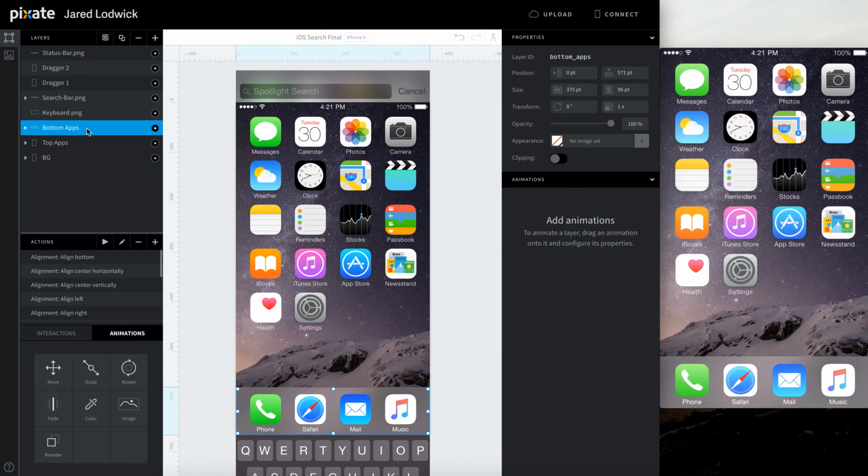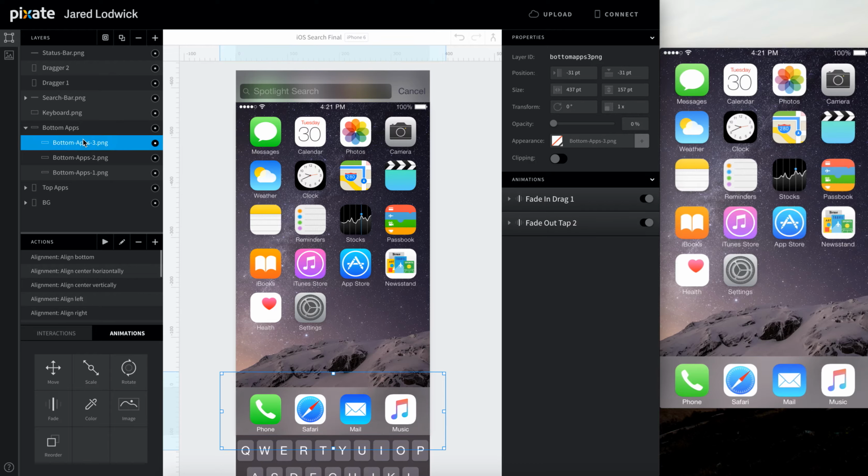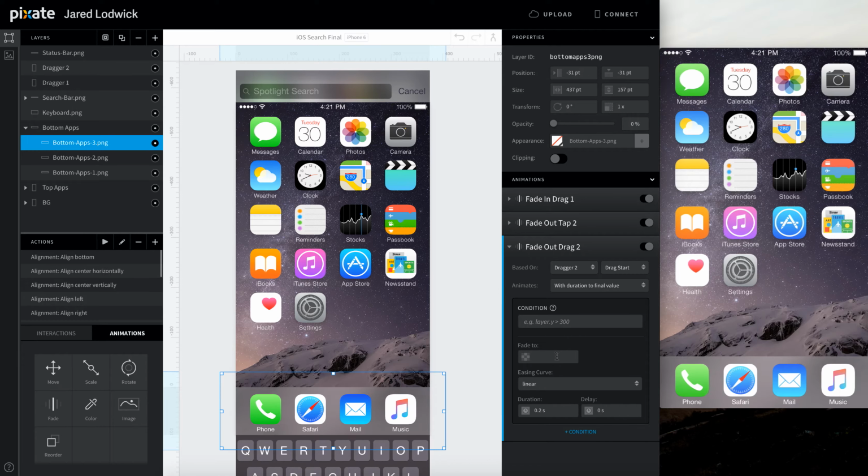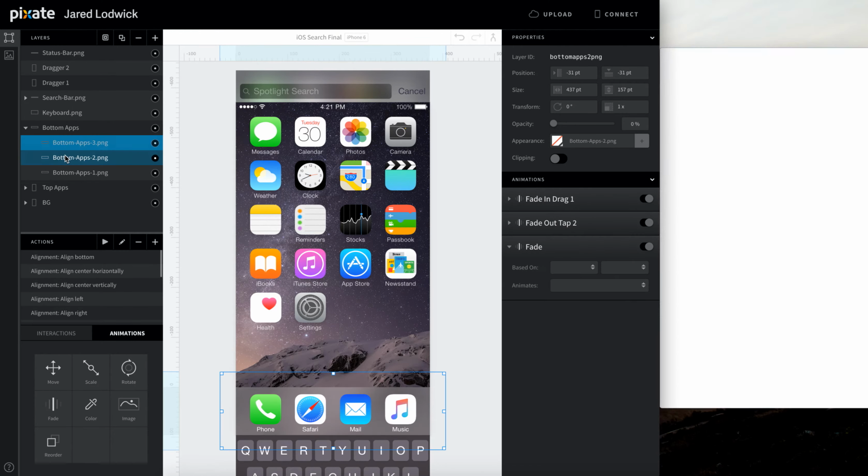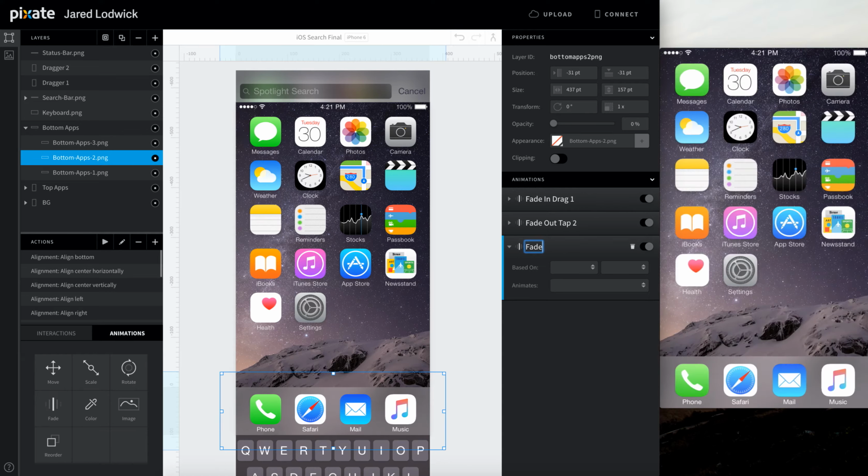We'll start with our apps. We're just going to do the same thing. 3 more fade animations, just like we did before, but these are going to be based off of the drag. So we'll call this fade out drag 2. So drag start, it's based off of dragger 2's drag start, fade to 0, 0.1 second duration. For the second one, for apps 2, fade out drag 2.